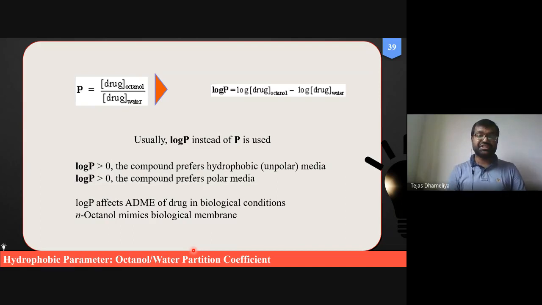Okay? And especially this partition coefficient is highly useful for making an anti-tubercular drug. Now, why? Because tuberculosis is caused by Mycobacterium tuberculosis, and this mycobacteria has a cell wall which consists of mycolic acid. And mycolic acid is a kind of substance composed of peptidoglycans, a mixture of complex substances.